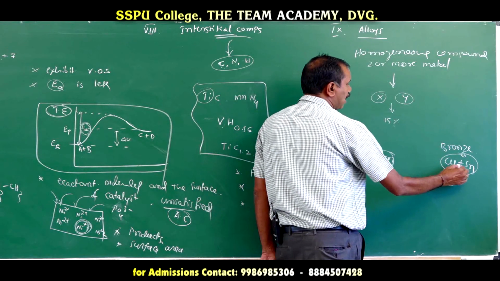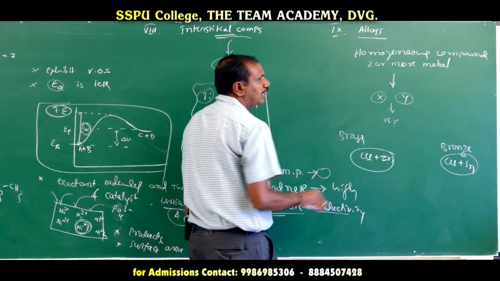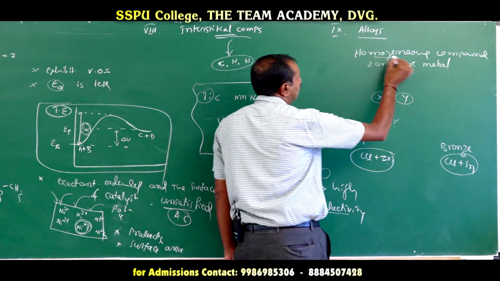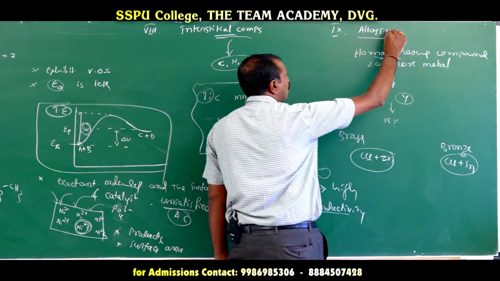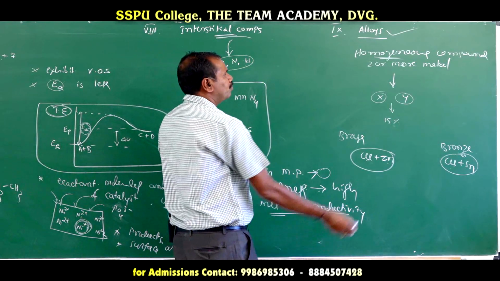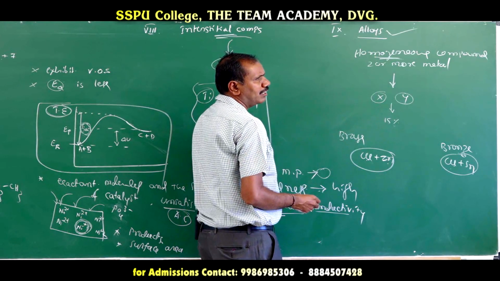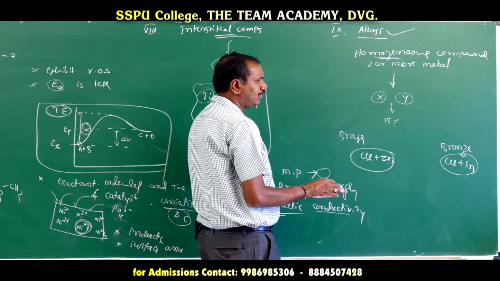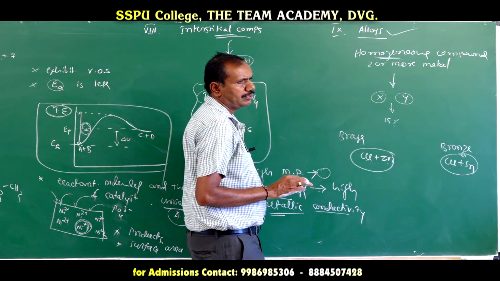Here copper and tin size difference should be less than 15%, and moreover they should be homogeneous. Then those compounds are called alloys. So why can these compounds form alloys? One reason is the size difference is less.